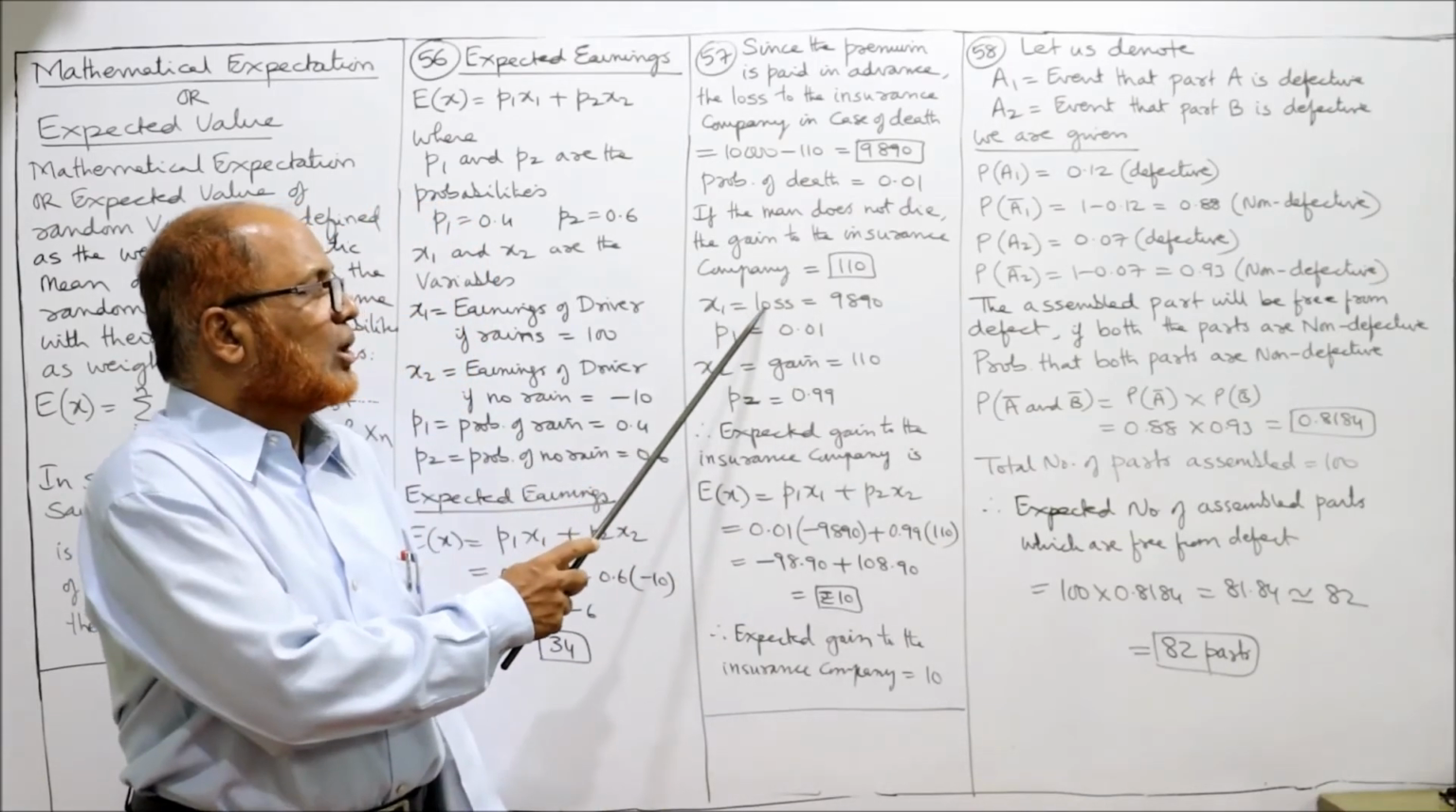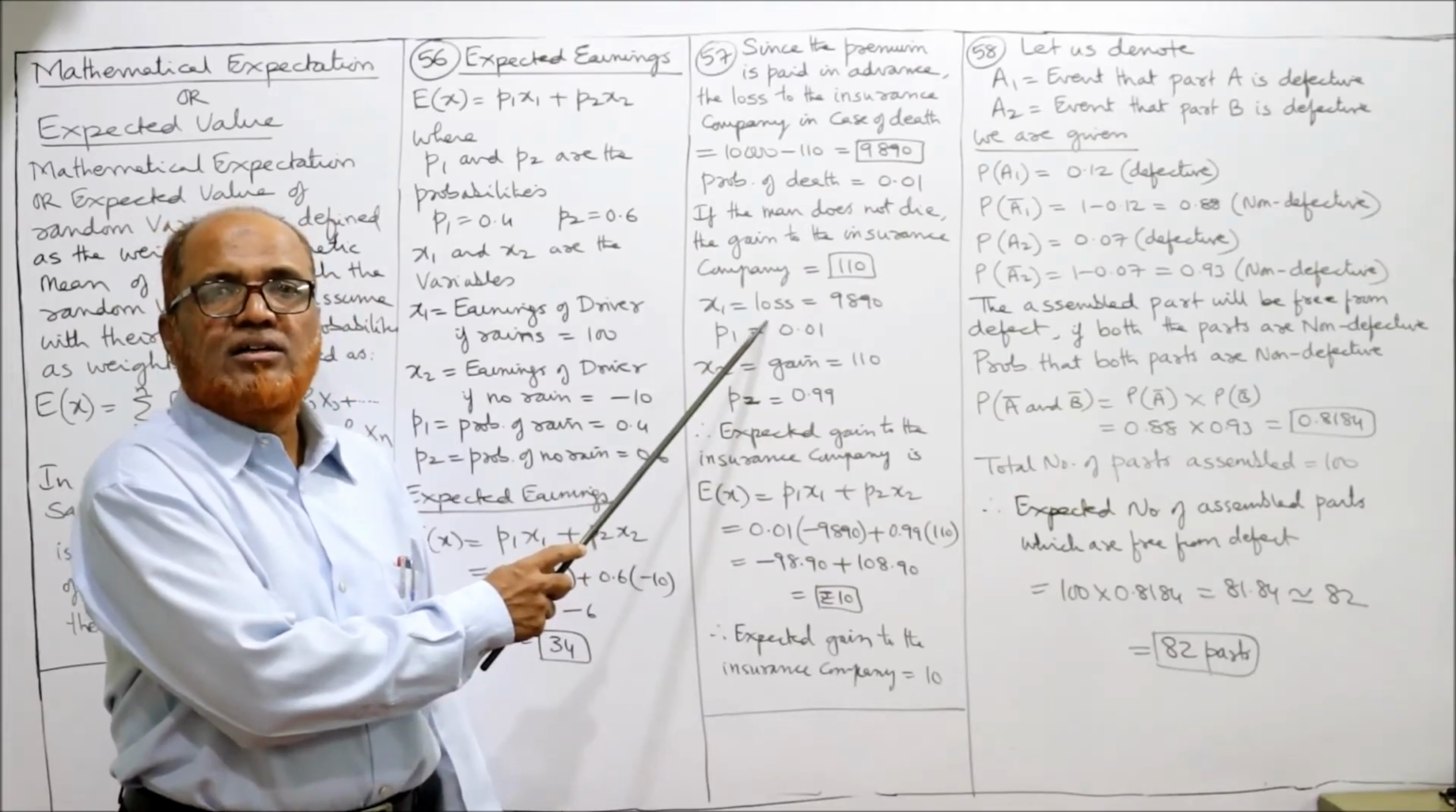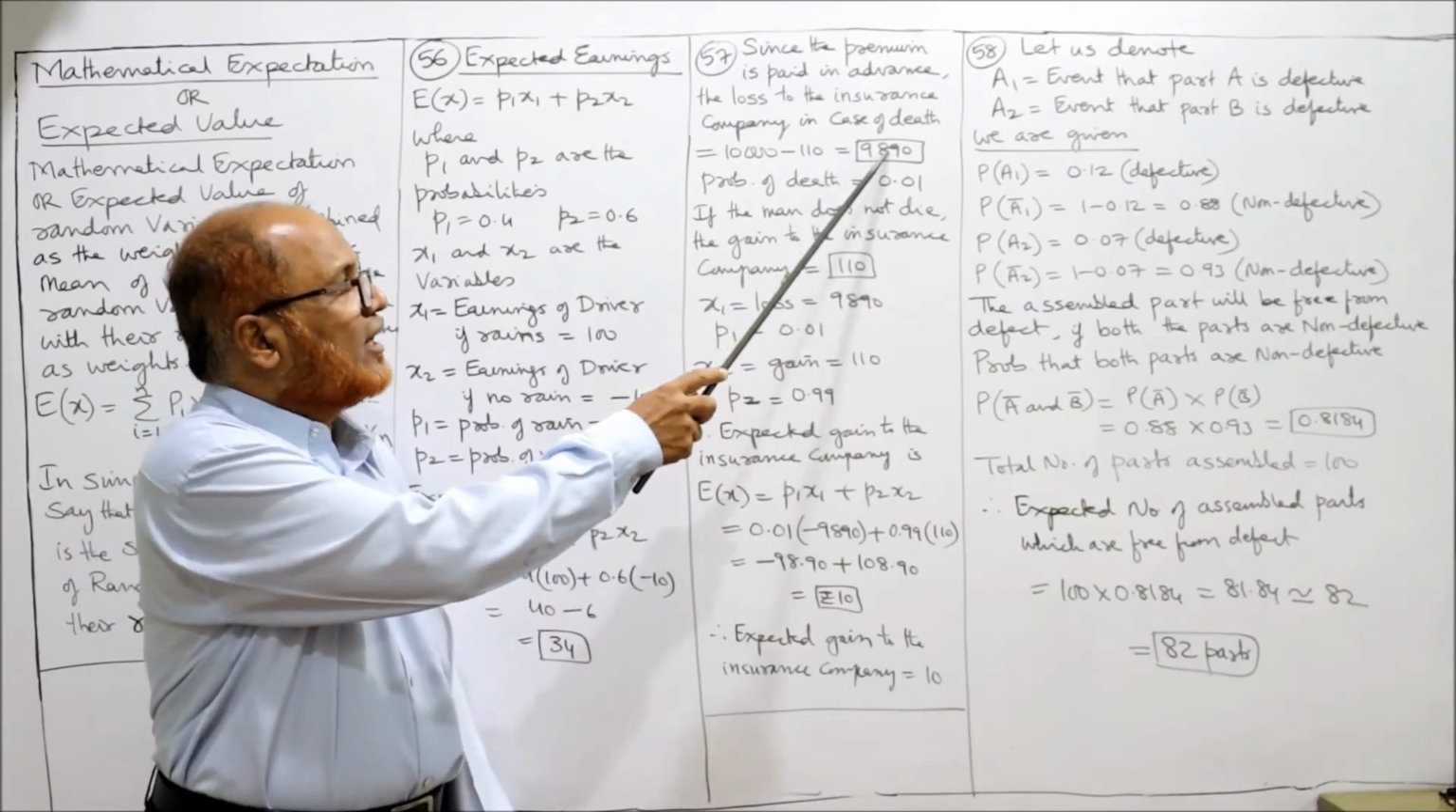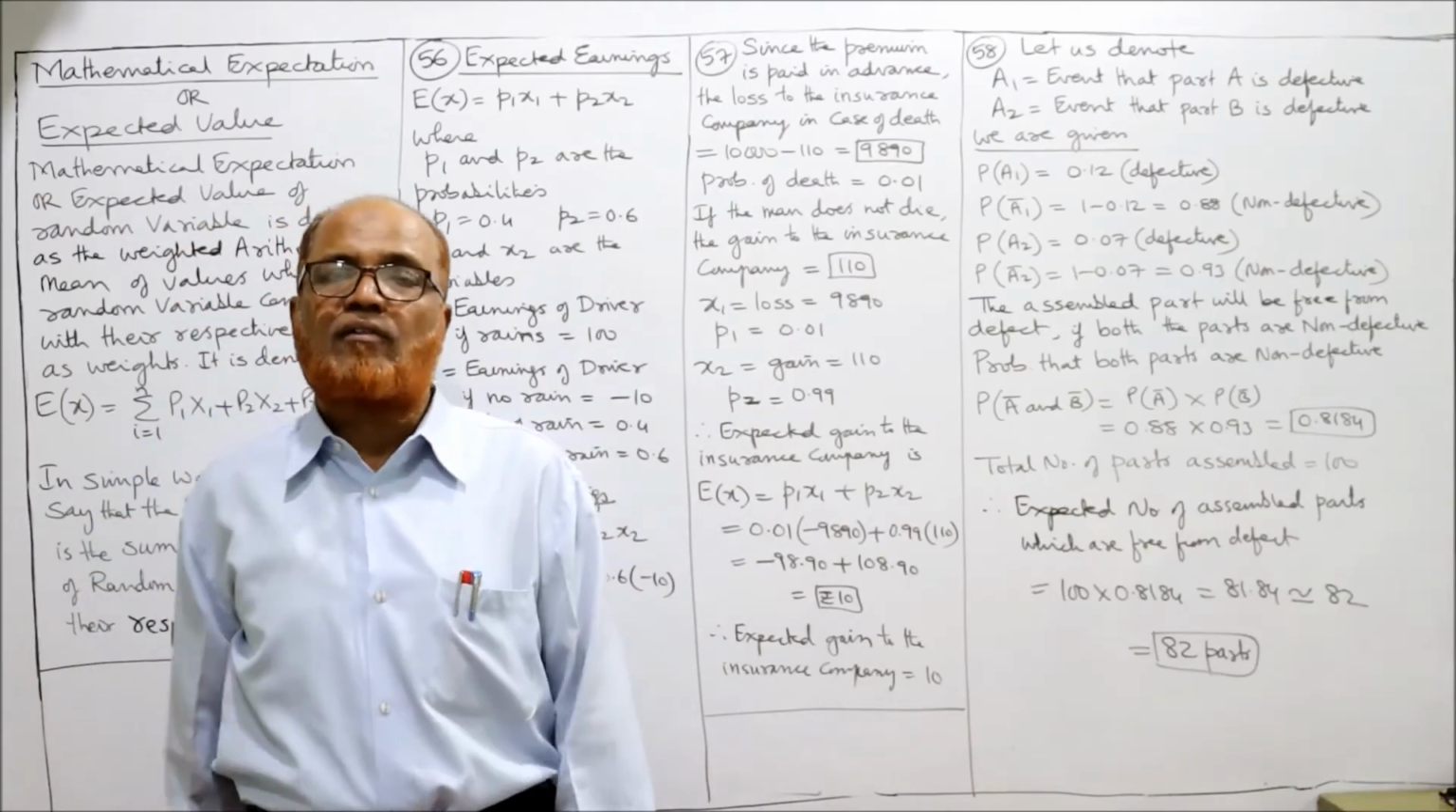Now x1 is equal to loss. x1 we are treating it as loss. How much loss the company is going to get? 9890. p1 probability of death.